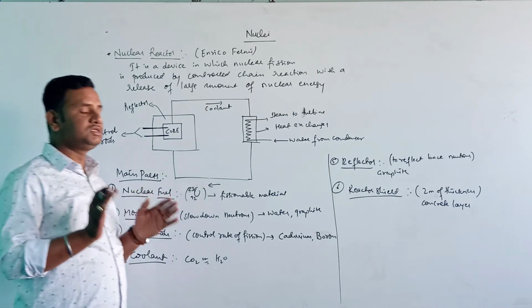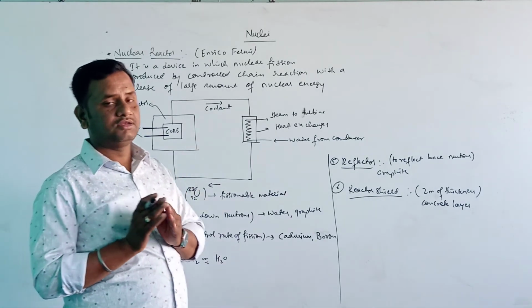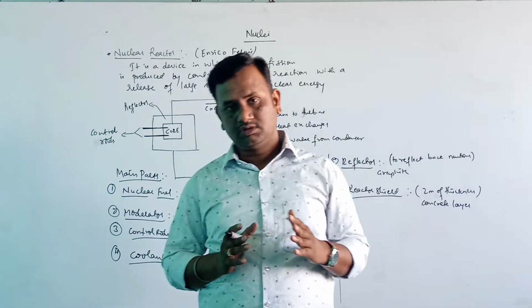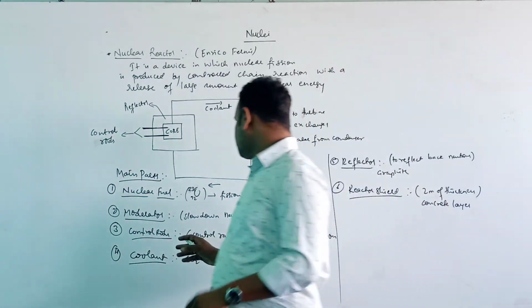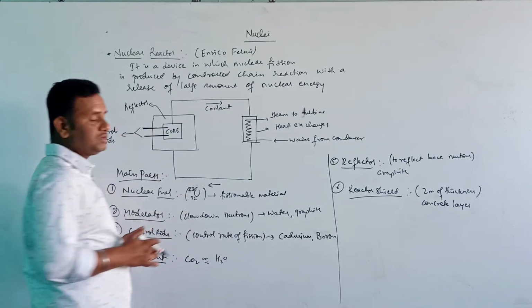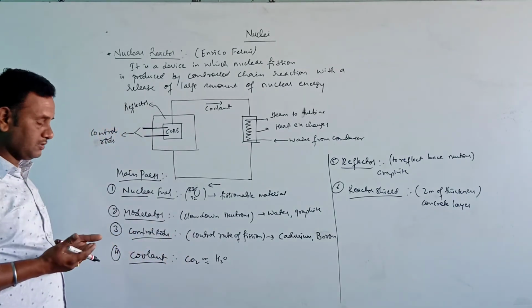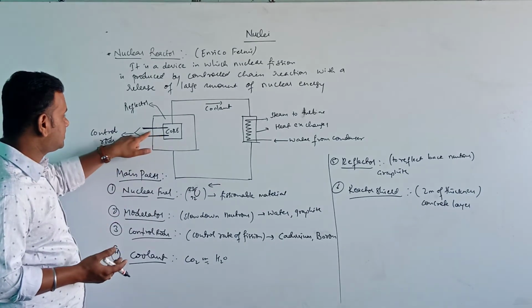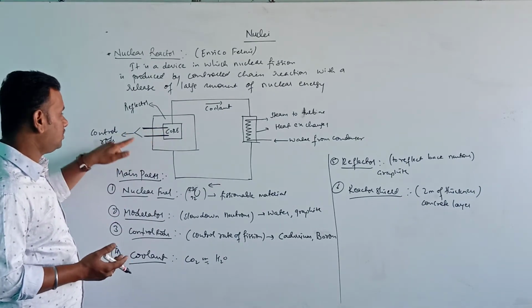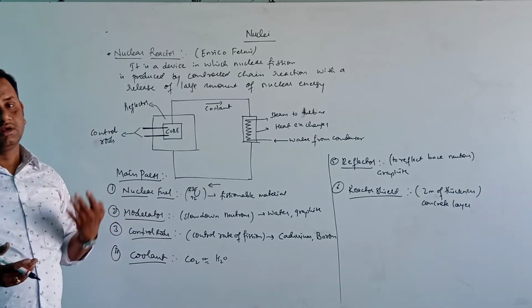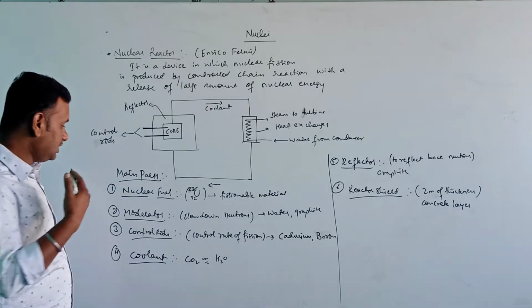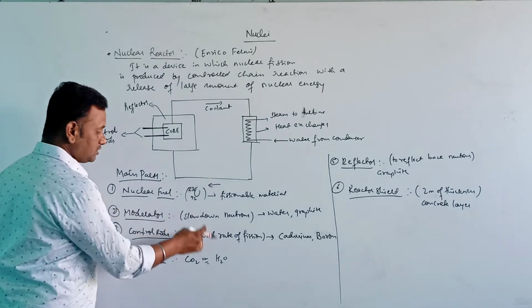So control rods, as the name itself is telling, there will be some control on the reaction. So these control rods control the rate of fission. Okay. By adjusting the heights of the control rods, we can control the rate of fission, and these are the devices which control the rate of fission.